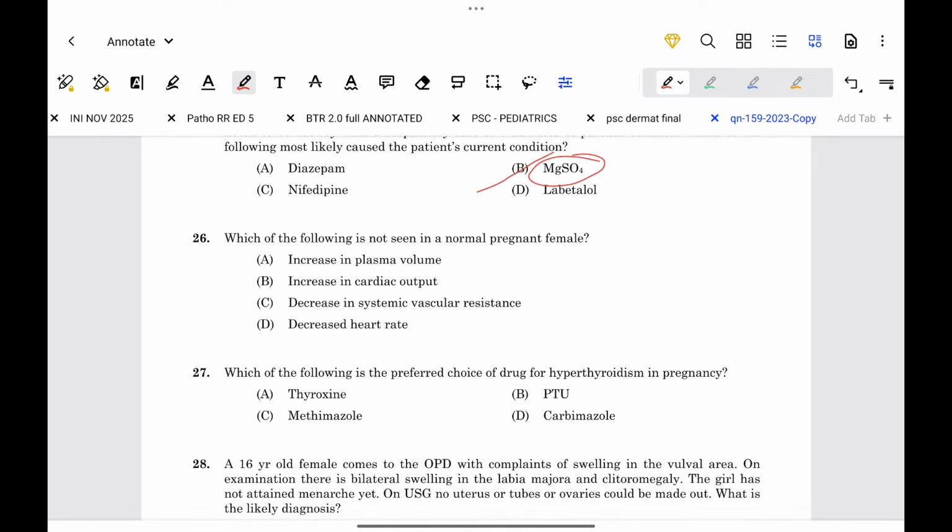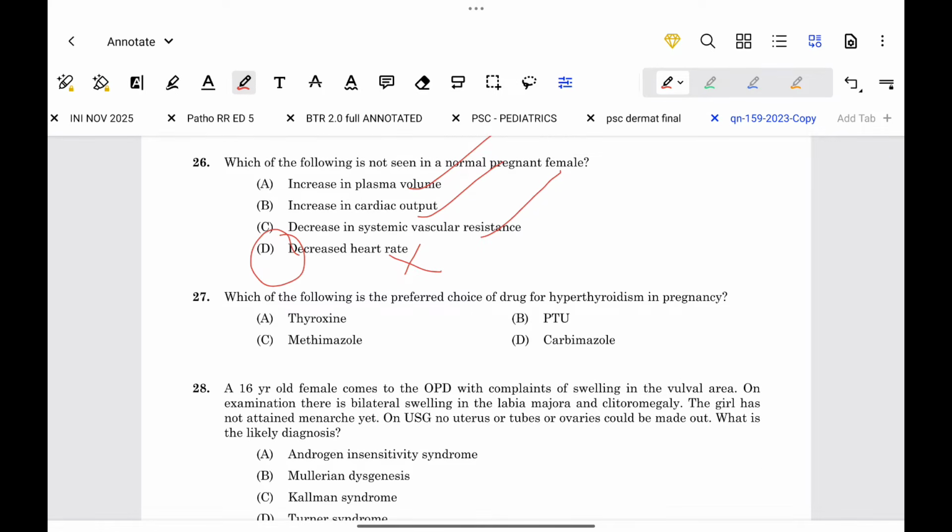Next, which of the following is not seen in a pregnant female? There is increase in plasma volume, there is increase in cardiac output, there is decrease in vascular resistance, there is decreased heart rate. This is false. There is increased heart rate. Cardiac output increases, heart rate increases, stroke volume increases. So the answer is option D.